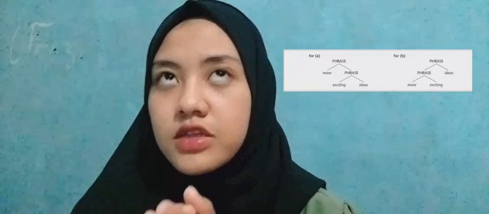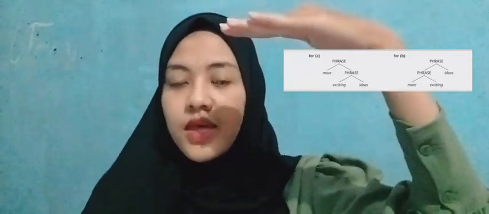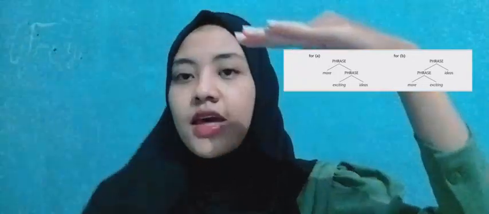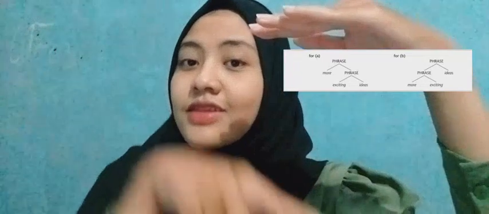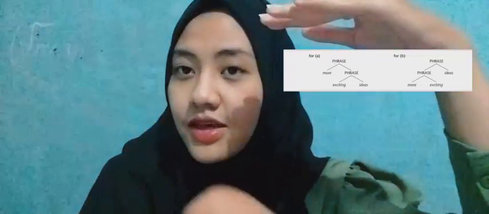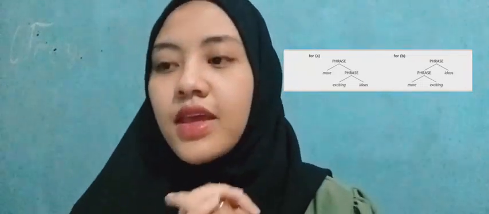And then the markers of A and B. The first, A, has a phrase, which branches. This is "more," and then a phrase. And in that phrase, there are branches again, and it consists of "exciting" and "ideas."